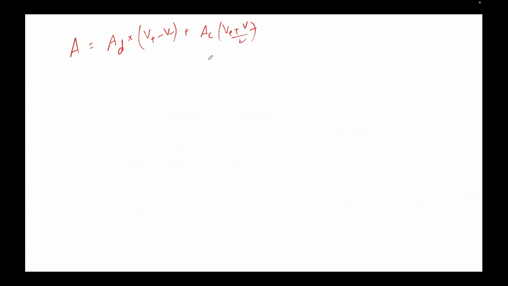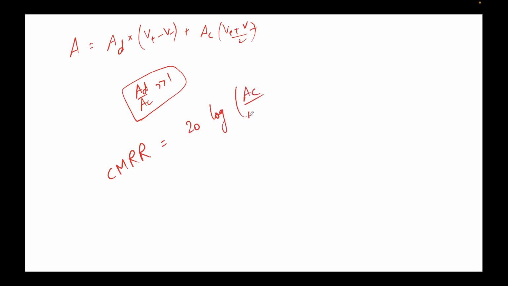So we know that AD upon AC should be greater than 1. This is the condition that we have to fulfill. Now how do we check that? We check it by checking a number called CMRR. The formula for CMRR, the common mode rejection ratio, is 20 log AC upon AD.